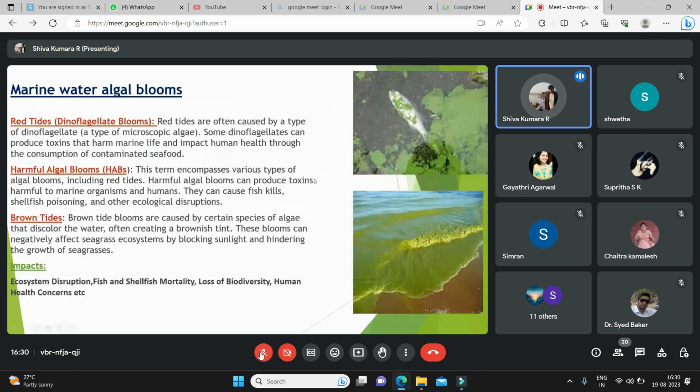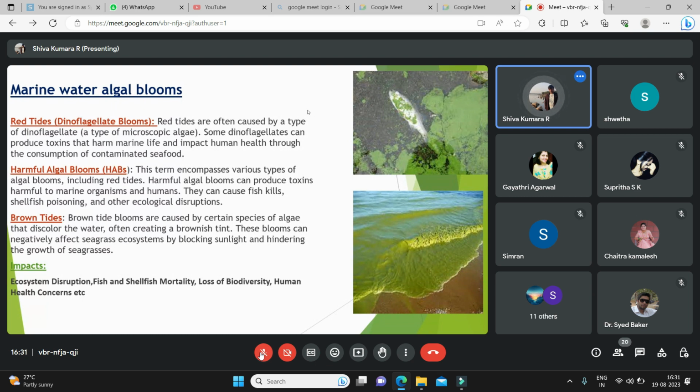Other types of algal blooms are marine water blooms. These are majorly seen in oceanic areas, and they produce various colors based on the toxins they produce. They are visible in various colors. Examples are red tides, dinoflagellate blooms. These are the algal blooms which cause a red-colored algal composition in the marine water. These cause serious health impacts on the people living beside the coastal areas.